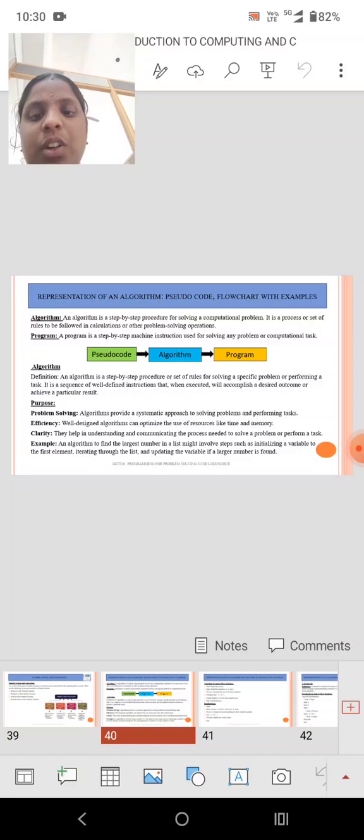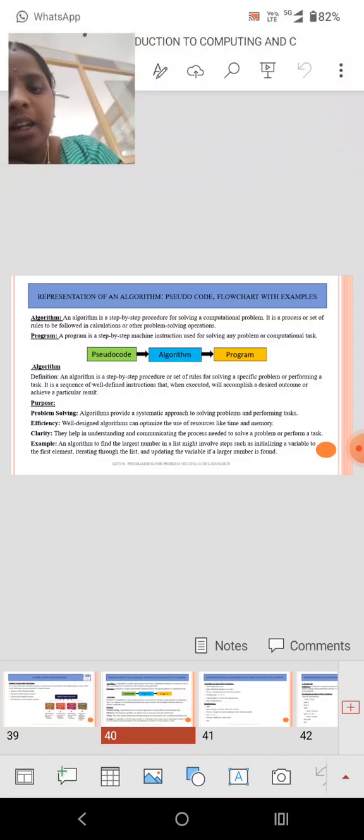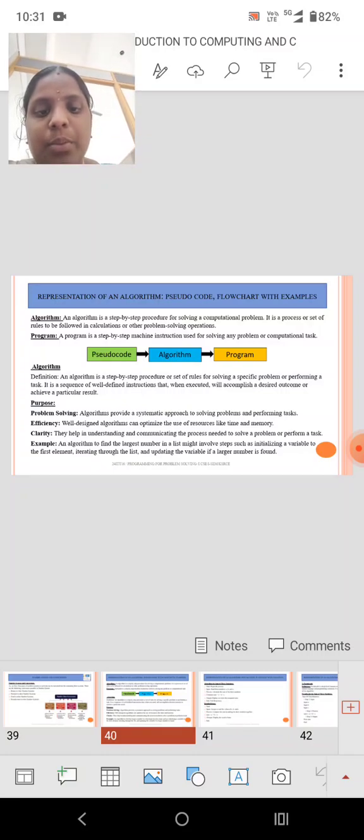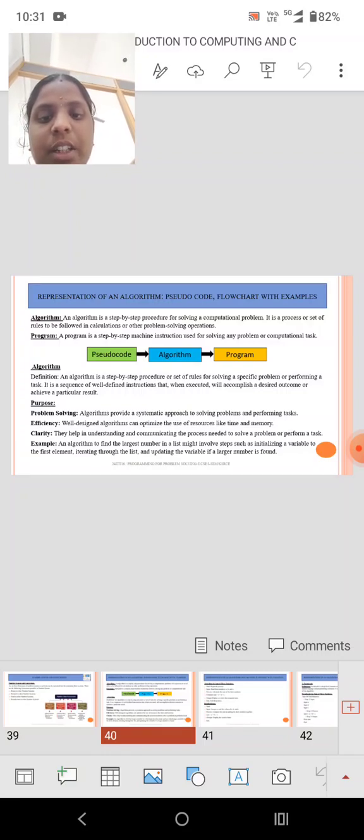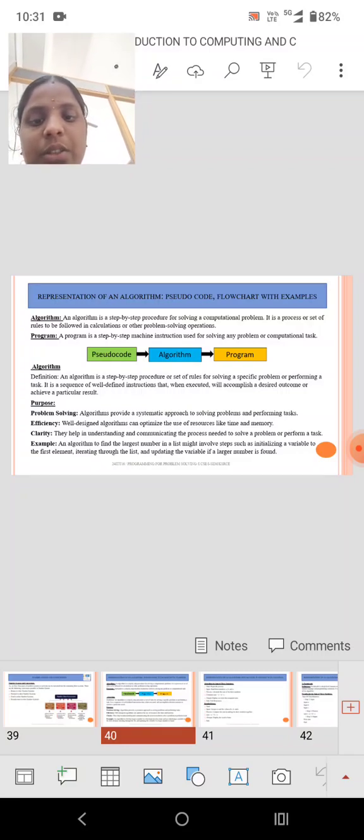Purpose: problem solving. An algorithm provides a systematic approach to solving problems and performing tasks. Efficiency: a well designed algorithm can optimize the use of resources like time and memory. Clarity: they help in understanding and communicating the process needed to solve a problem or perform a task. For example, an algorithm to find the largest number in a list might involve steps such as initializing a variable to the first element, iterating through the list and updating the variable if a larger number is found.